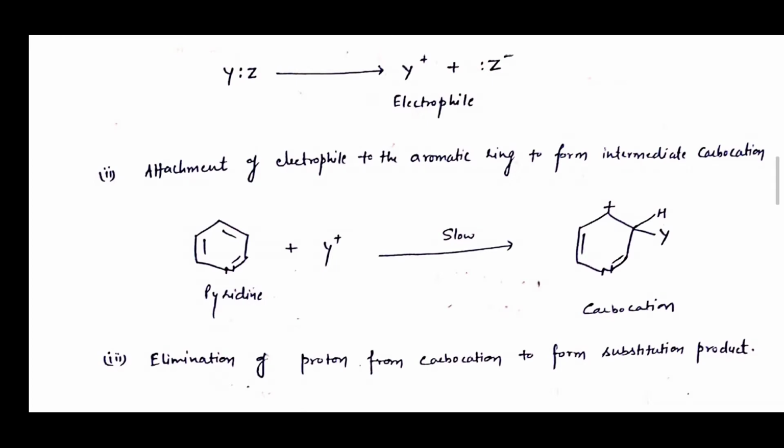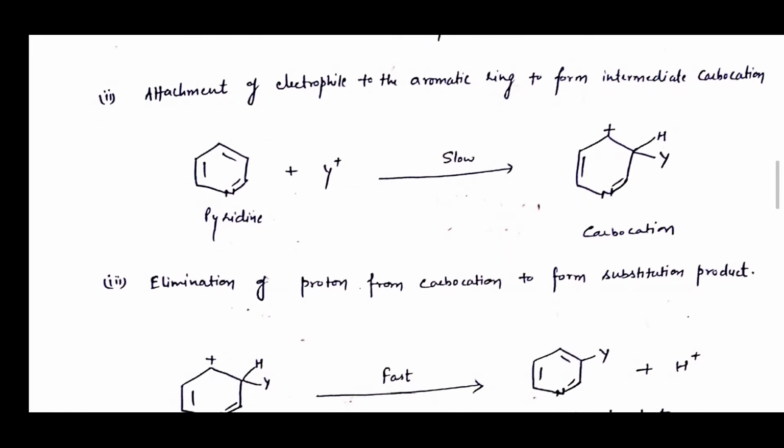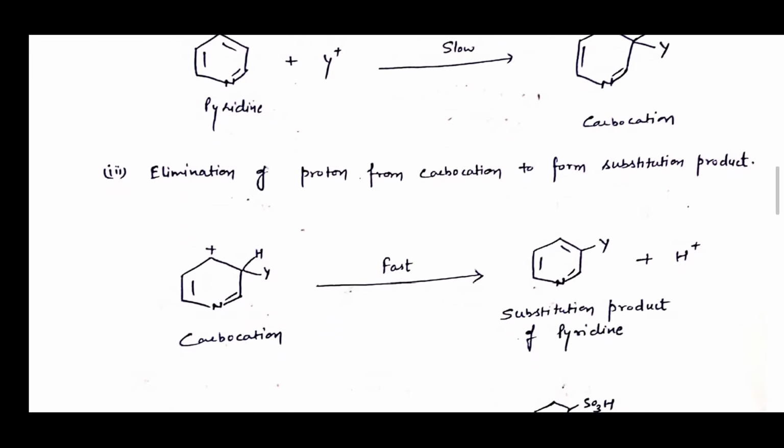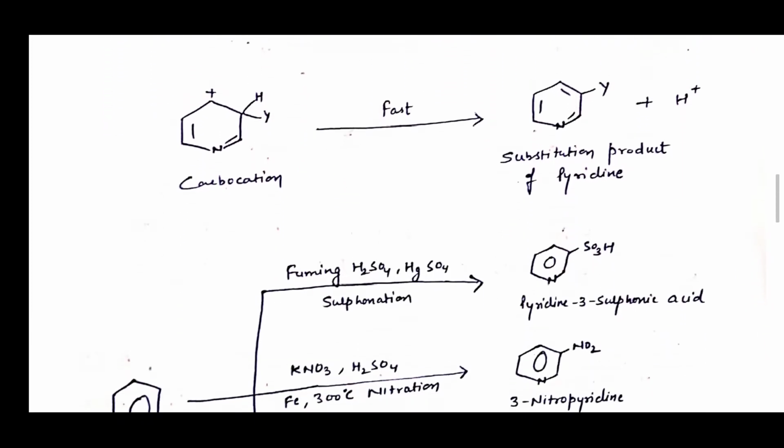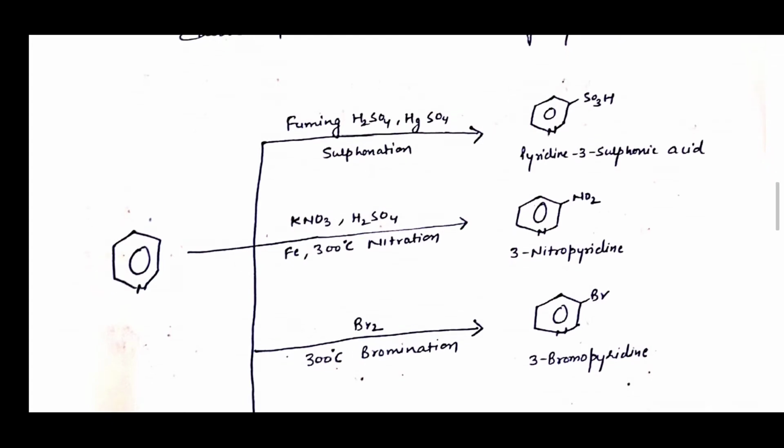Now, attachment of the electrophile to the aromatic ring to form the intermediate cation. When pyridine is treated with this electrophile Y positive, it is a slow process for the formation of the carbocation. Now, elimination of a proton from the carbocation to form the substituted product. When the proton is removed from the carbocation, this is a fast reaction and the substituted product of pyridine is formed. It occurs at position 3. These are some of the examples of electrophilic aromatic substitution of pyridine.